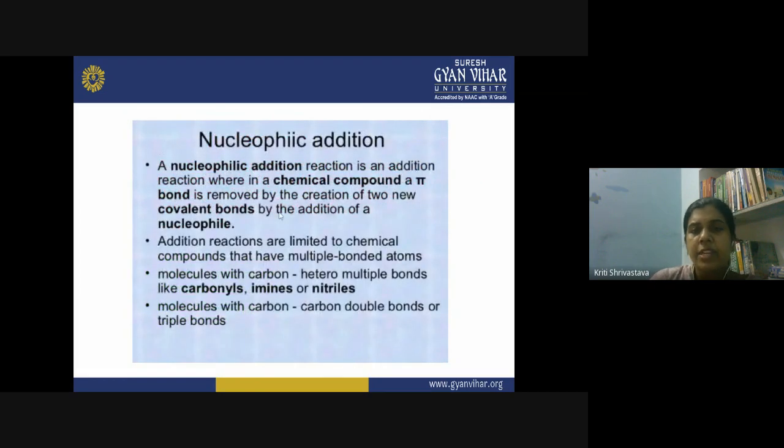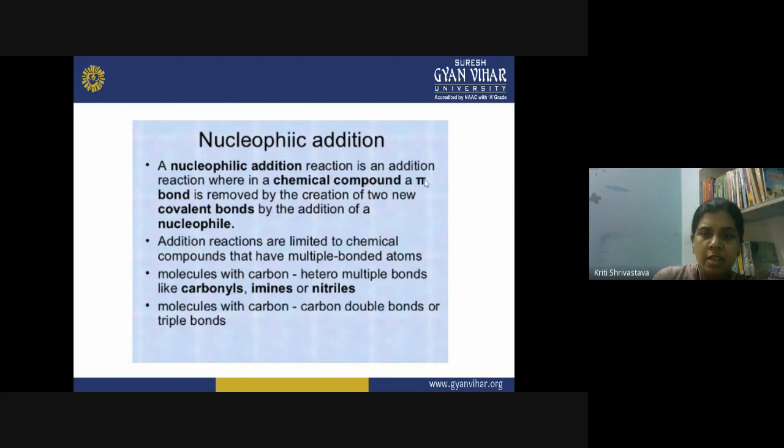The second type of addition reaction is when you have a nucleophile involved. So we call them nucleophilic addition reactions. Now, because a nucleophile is involved, and we know what a nucleophile is, it is seeking a nucleus. Such addition reactions take place on a system which contains an electron deficient center.